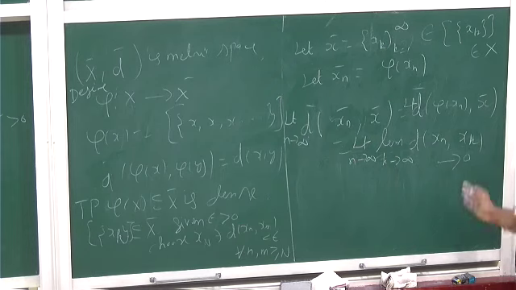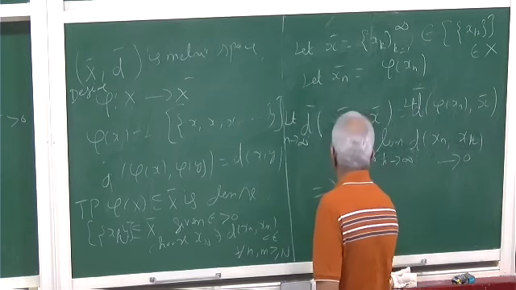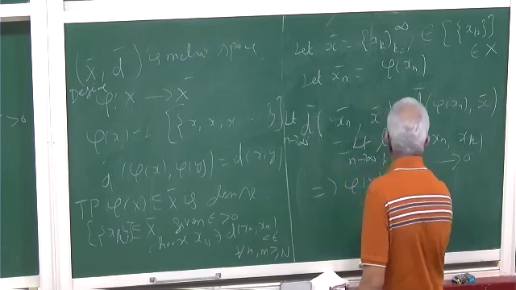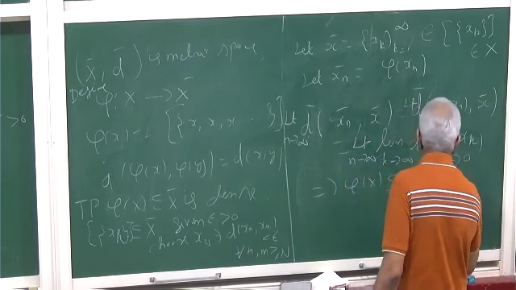I mean, epsilon-delta, all these arguments are inside that. Of course, you have to use that. But since we know all that, Cauchy sequence means d of xn, xm converges to 0 as n, m go to infinity. I'm just using that definition. So these things imply that phi of X contained in X bar is dense.